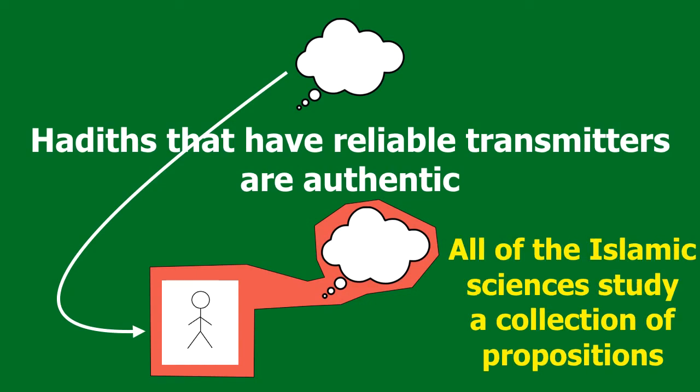And so all of the Islamic sciences study a collection of propositions. This is an example of a proposition that you would find in the science of hadith authentication. Hadiths that have reliable transmitters are authentic, and the science of hadith authentication would consist of dozens, maybe hundreds of other propositions that a student of that science will study. And when he studies that science, he takes that proposition and then he studies why it's true. What's the evidence for its being true? How can I infer that this is true?